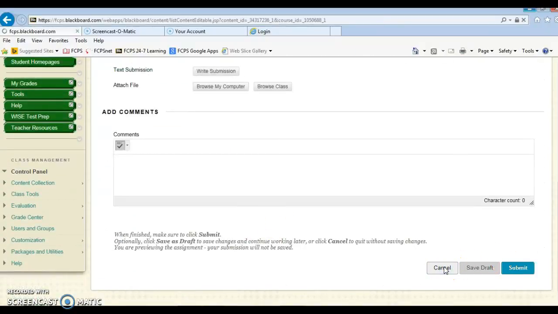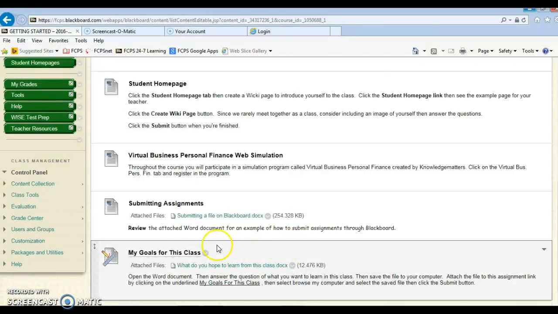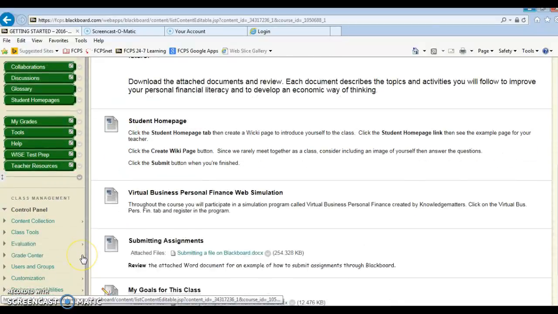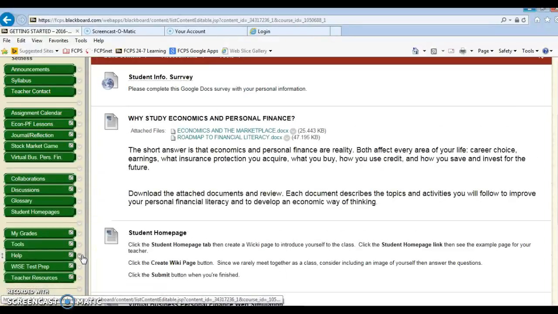Once you do that, I will see that you have successfully submitted the assignment, and after I've graded it, you'll be able to see the grade or the points reflected in the My Grades tab.